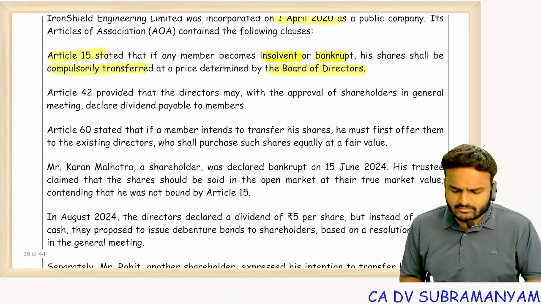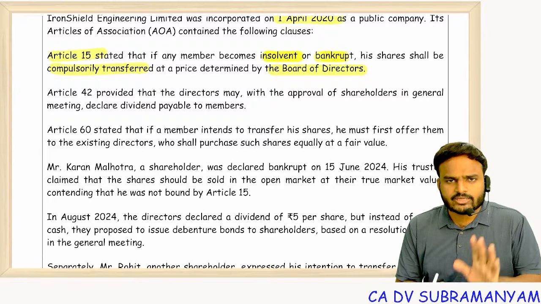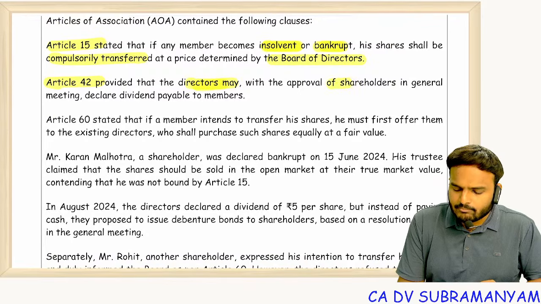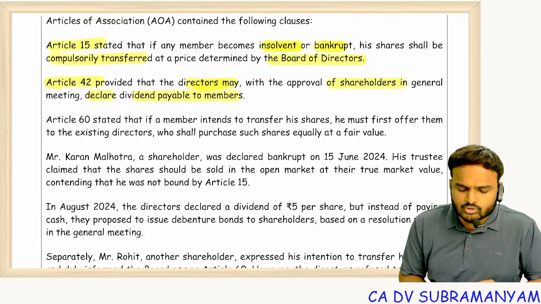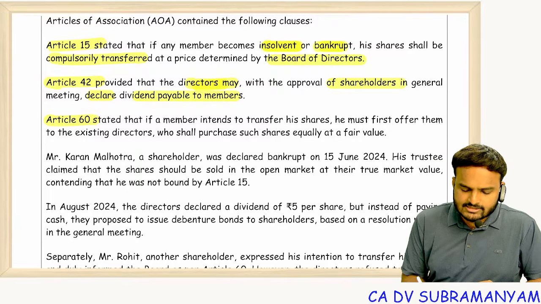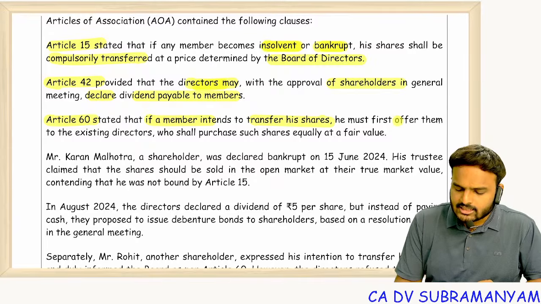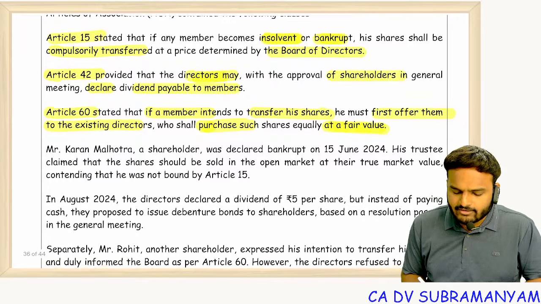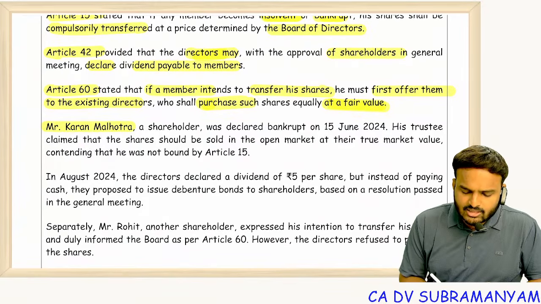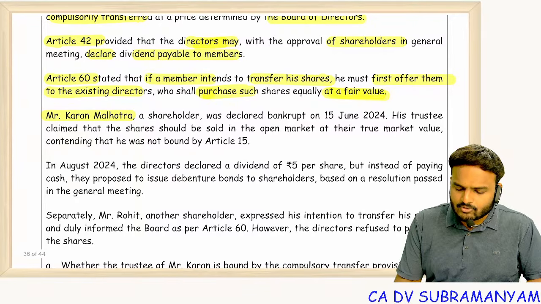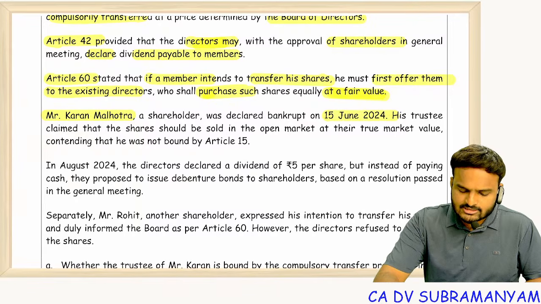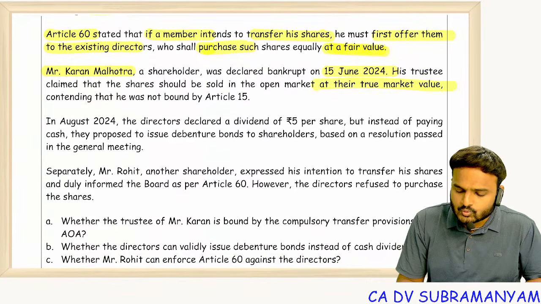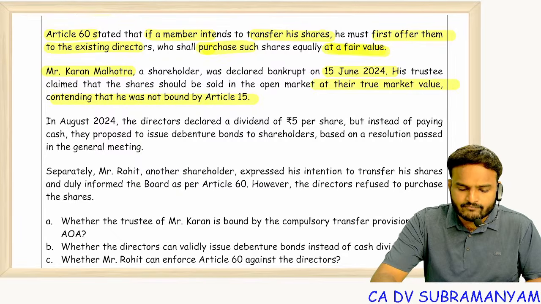Public company, okay. AOA, public company or private company, members are bound to the company, company is bound to the members. Article 42 provided that directors may, with the approval of shareholders in general meeting, declare dividend payable to the members. And Article 60 stated that if a member intends to transfer his shares, he must first offer them to the existing directors, who shall purchase such shares equally at a fair value. Mr. Karan Malhotra, a shareholder, was declared bankrupt on 15th June 2024. His trustee claimed that shares should be sold in the open market at their true market value, contending that he was not bound by Article 15.